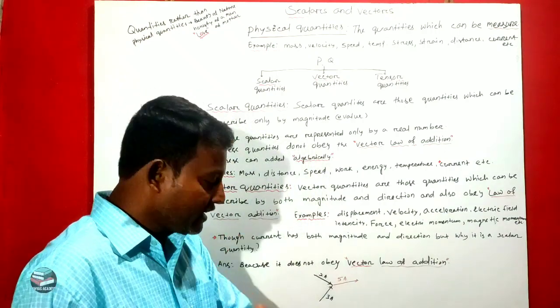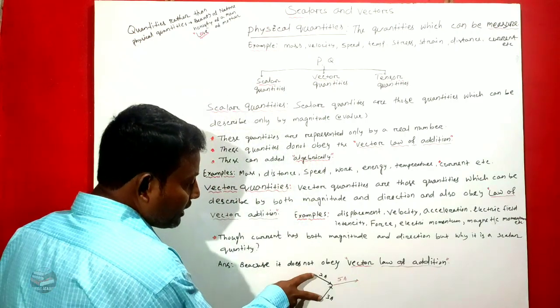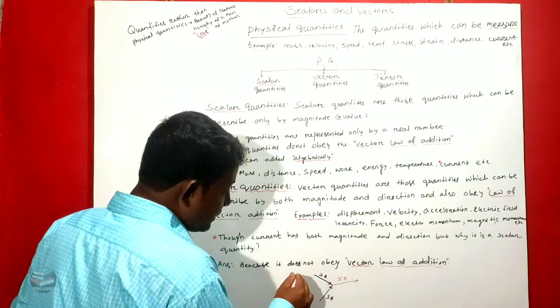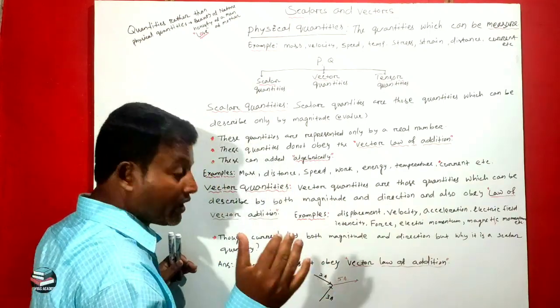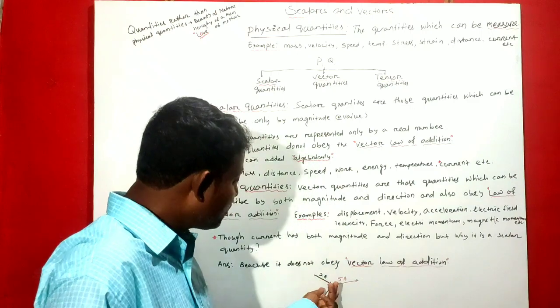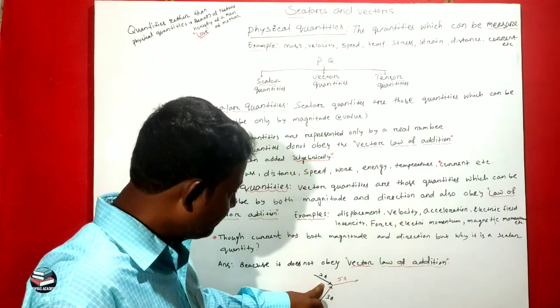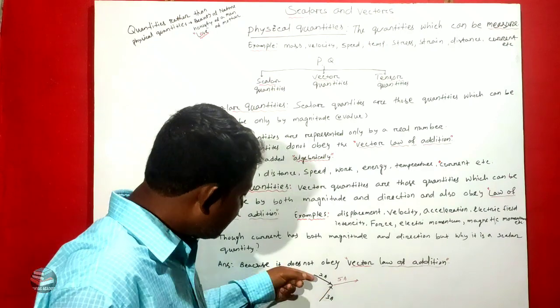Let me give you an example. Take three wires, and let the angle between the three wires be 120 degrees.